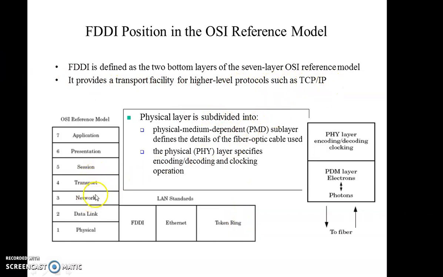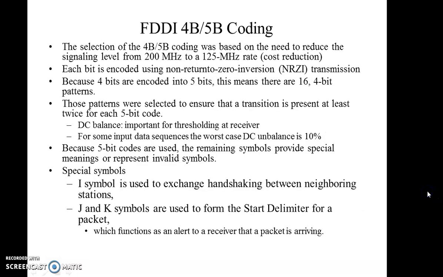So TCP/IP or the network layer can be used for the transportation. The physical layer is subdivided into the physical medium dependent (PMD) sublayer, where the electrons and photons are transmitted, and the physical (PHY) layer, which specifies encoding, decoding and clocking operation. So this is also called 4B/5B coding.